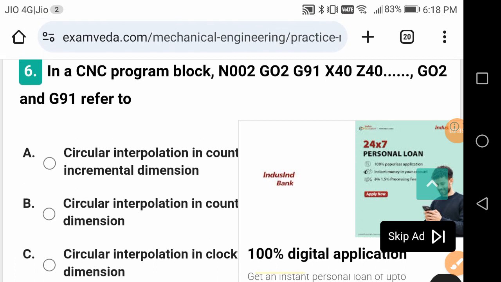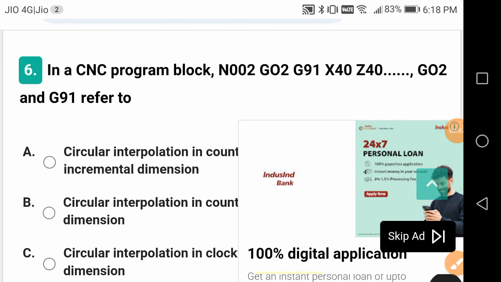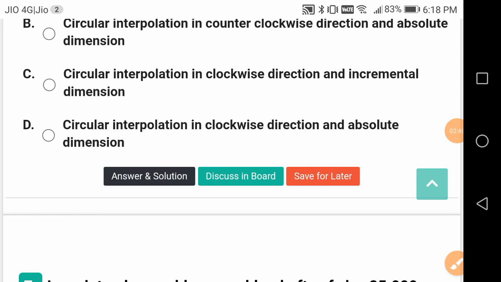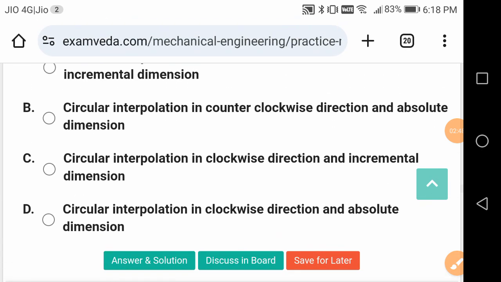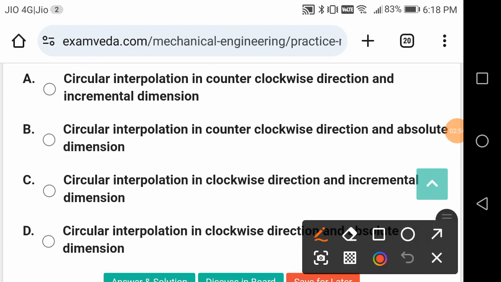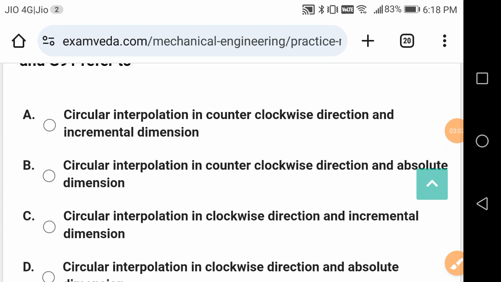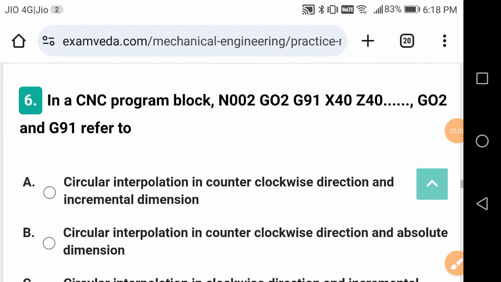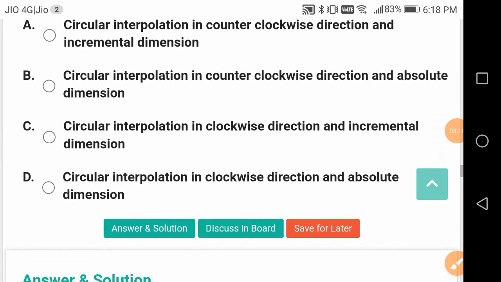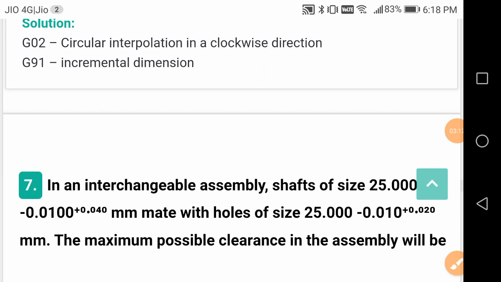In CNC, computer numeric controlled program block, N002, Z02, Z91, Z40, etc. Z02 and Z91 refer to, what is this? This is going to give us circular interpolation in clockwise direction and incremental dimension. So please check the wordings carefully, friends. So the answer is C. There are various types of interpolations, and the direction is also very important, whether it is clockwise or anti-clockwise, and incremental dimension. All these are in a particular order.